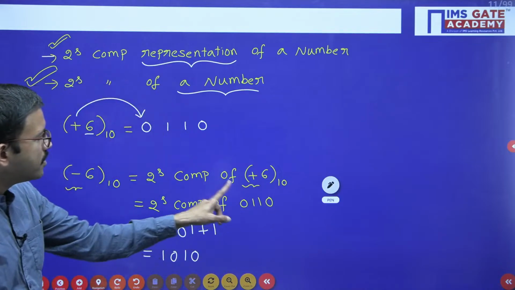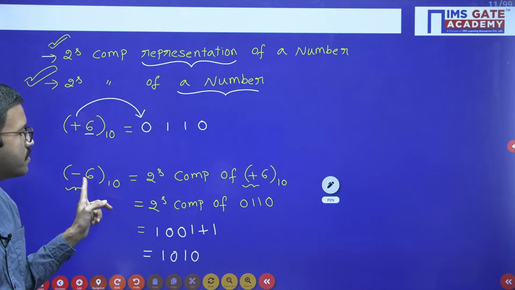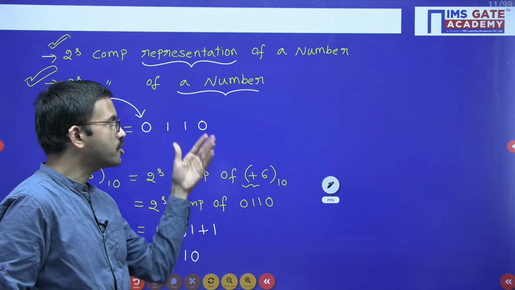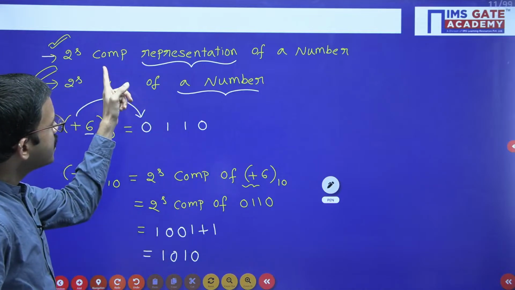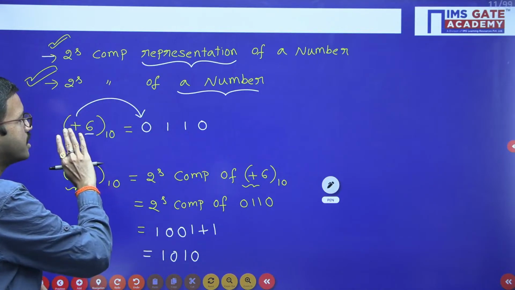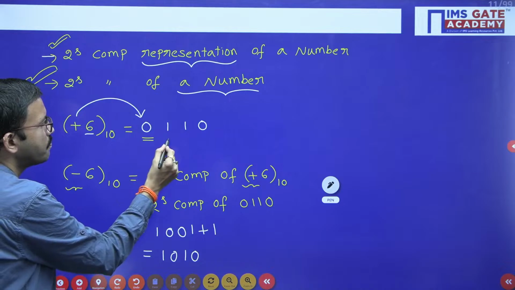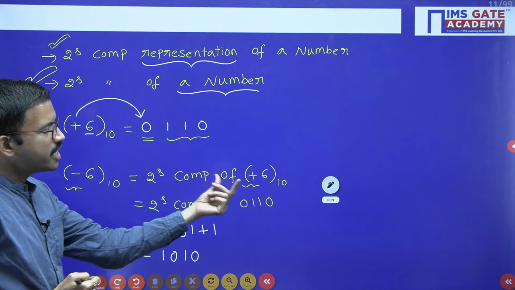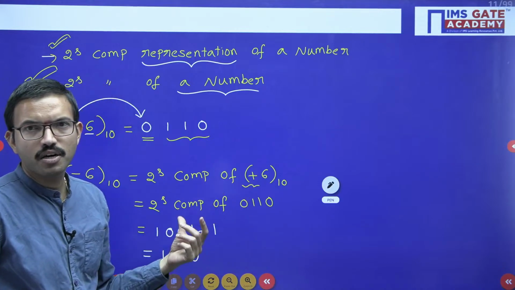For a positive number, if you are applying complement, you are getting a negative number. Similarly, whatever negative number you got, just apply 2's complement and you will get the positive number. But whenever they are asking to represent plus 6, that means a positive number, the sign bit should be 0 and the remaining bits give the magnitude. Whereas regarding a negative number, we will take the positive number and apply the corresponding complement.